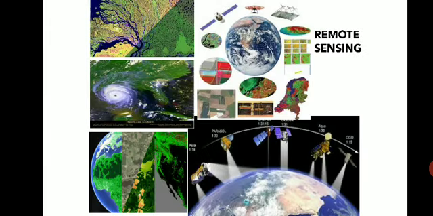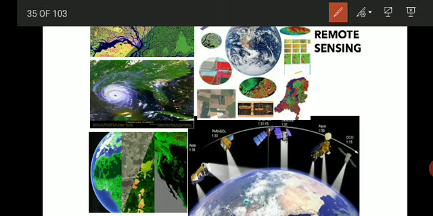Then the next branch you are going to study in your syllabus is remote sensing. That deals with the interpretation of the geological features like landforms, structural features, land use patterns, all these whatever structures we are observing on the earth with the help of aerial photographs or satellite images. So that is a very upcoming branch in civil or geology. That is called as remote sensing.